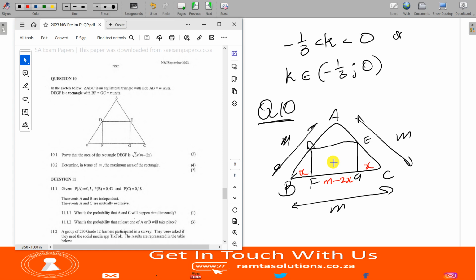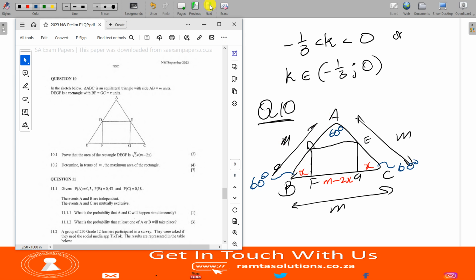Okay, coach. Oh yes, I have it. So now, let me read it again. ABC is an equilateral triangle with side AB equals M. DEGF is a rectangle with side BF equals GC equals X units. Before I proceed, another thing I want you to note, guys, is that this angle here is 60 degrees, and the same applies to this one here, 60 degrees, because it's an equilateral triangle.